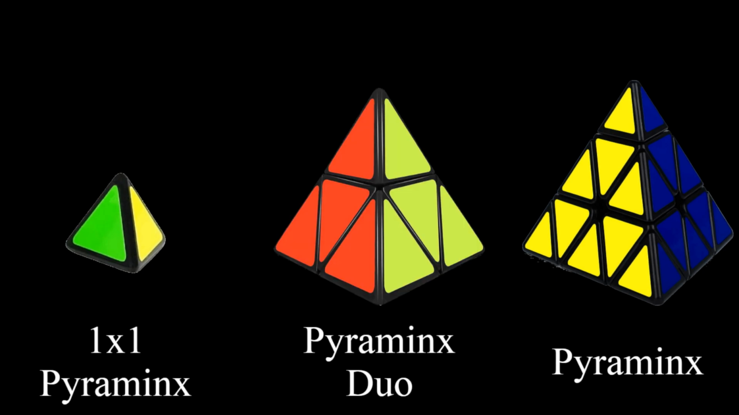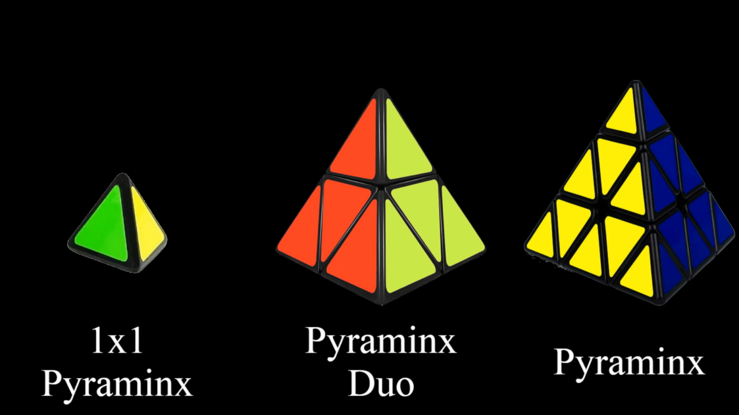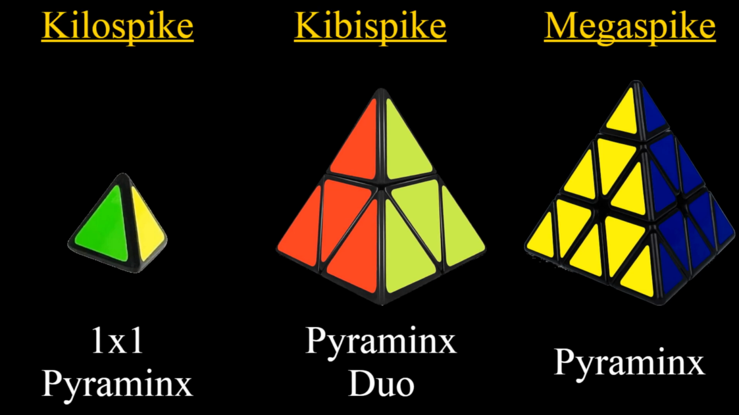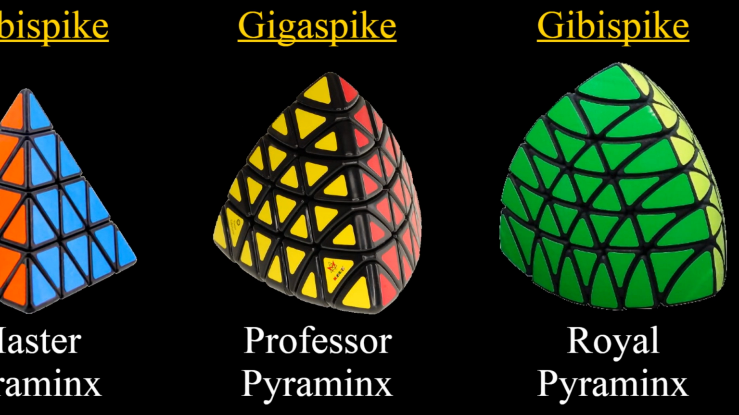As you can see, this naming system is just awful, so I would suggest that we take the system from the minxes and apply it to these as well. However, what should the suffix be? Pyra immediately comes to mind, but megapyra, gigapyra just doesn't roll off the tongue that well. Therefore, I propose the name Spike for this series of puzzles. It's easy to say, and it's only one syllable. Kilospike, Kibispike, Megaspike, Mebispike, Gigaspike, and so on. I like how it sounds.